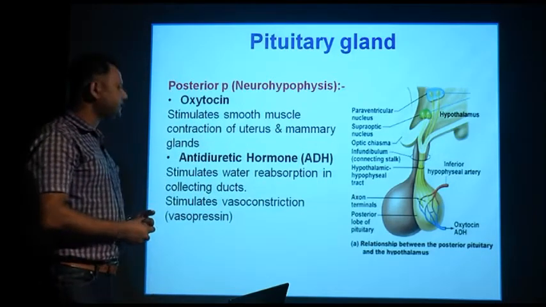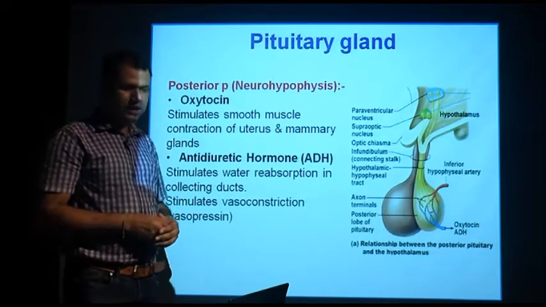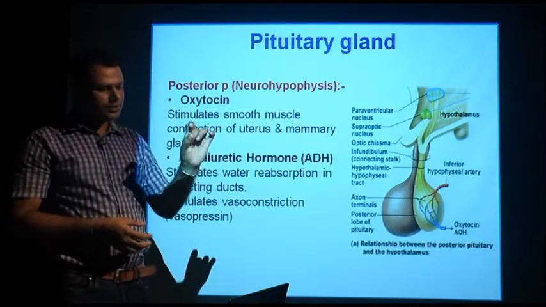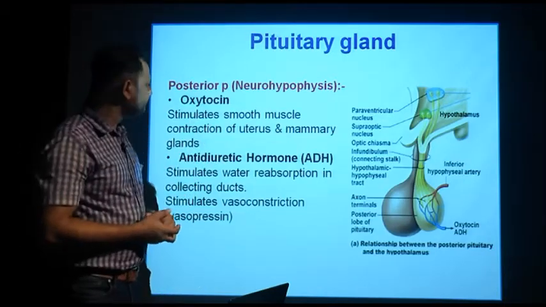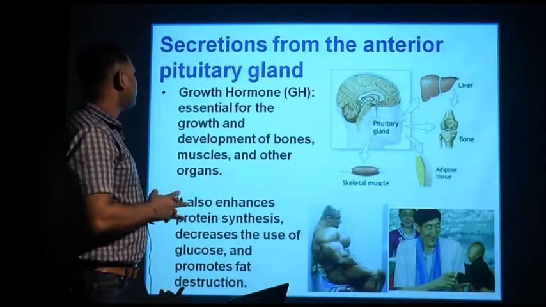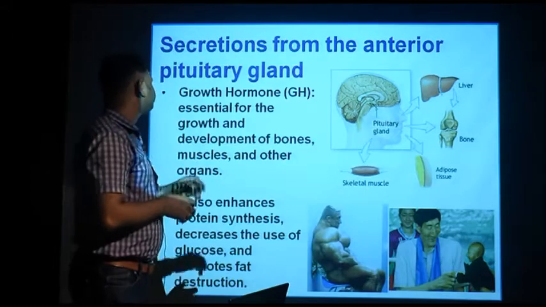Antidiuretic hormone stimulates water reabsorption in the collecting ducts, and also stimulates vasoconstriction, that means constriction of your blood vessels. So coming to the next slide, what are the other secretions from the anterior pituitary?